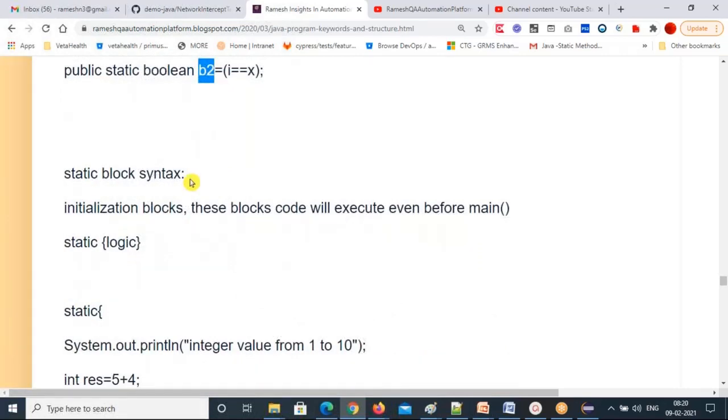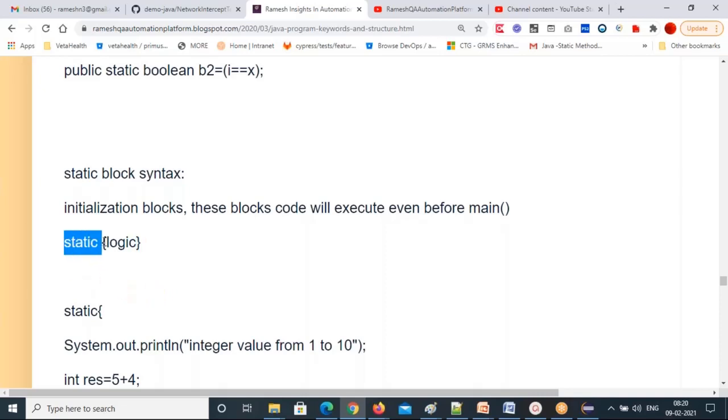Next one, static block. Static block means it's an initialization block. This block of code will execute first, even before the main method. If you want to execute some code even before the main method, you can use a static block. Generally, the main method code will execute first, right? But if before the main method you want to execute some other code, then take a static block. For a static block you don't need to call it. Just create a static keyword, then curly braces start and curly braces end, then write some logic inside the curly braces region. All that code will execute automatically. You don't need to call that static block anywhere, not in the main method. Automatically it will execute when you run the program.